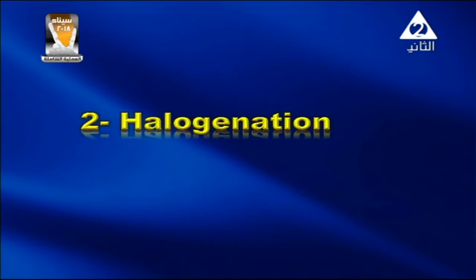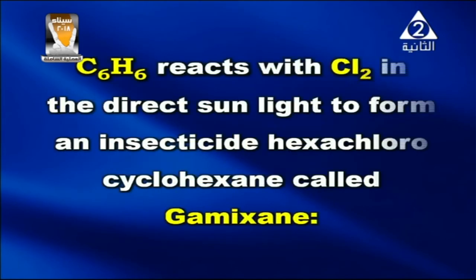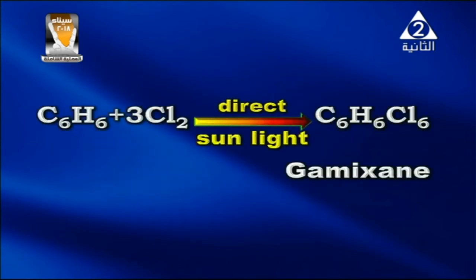The halogenation reaction. Benzene reacts with chlorine or bromine in direct sunlight to form hexahalocyclohexane. Here, my dear student, benzene reacts with chlorine in direct sunlight to form an insecticide, hexachlorocyclohexane, called gamexane. So benzene here reacts with chlorine in direct sunlight and gives gamexane, which is an insecticide. So we can obtain an insecticide from benzene.